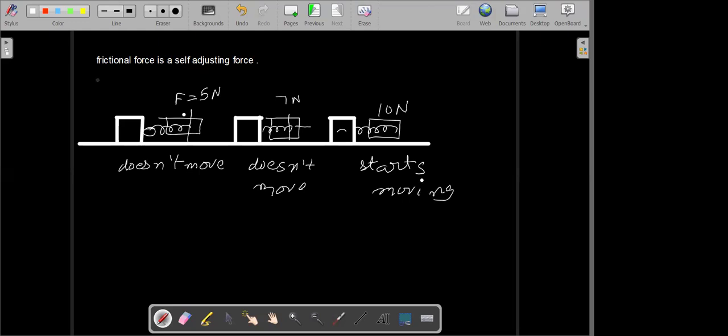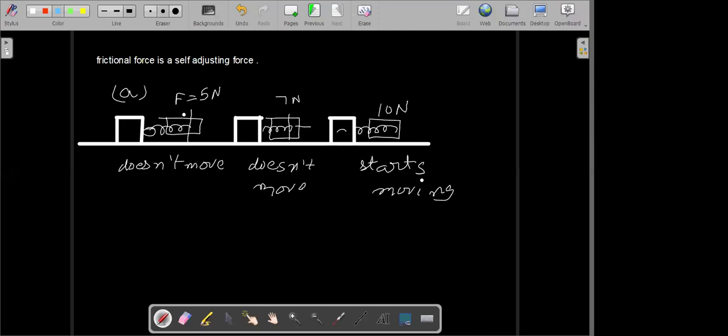So in the first one, what was the value of the force of friction? What was the force of friction for the first one? 5 newtons.